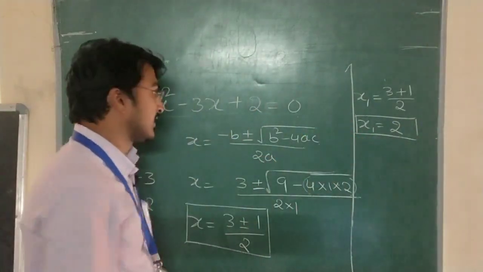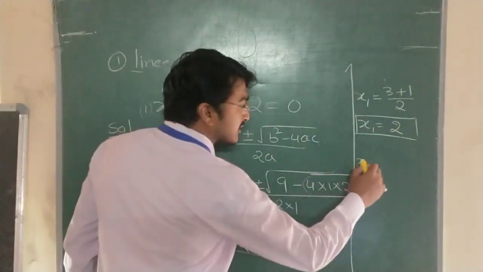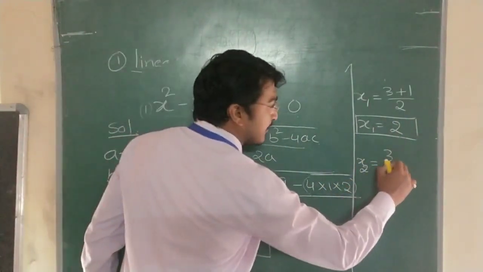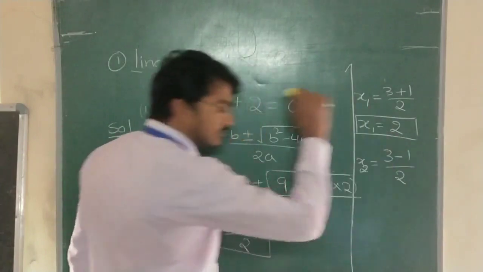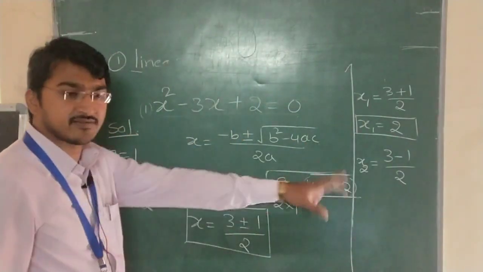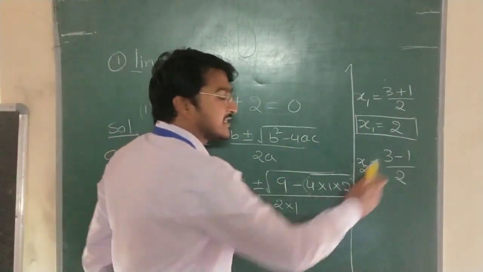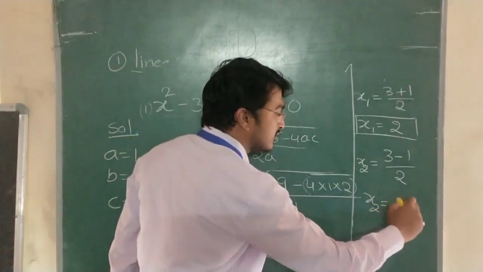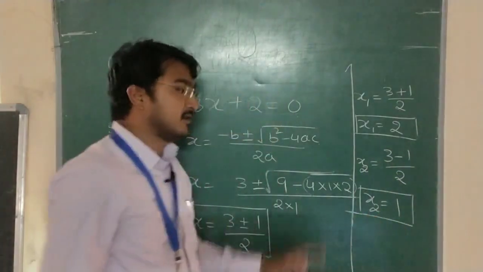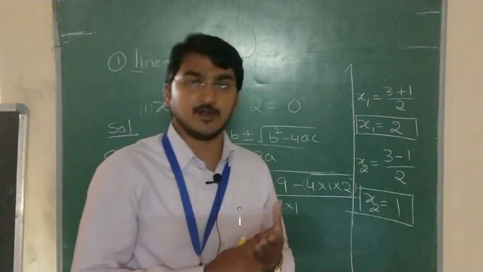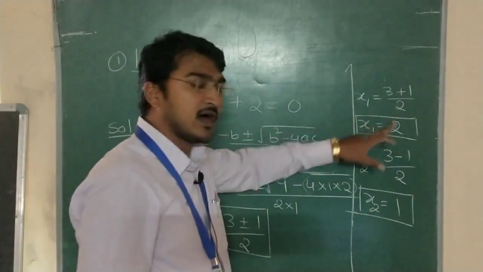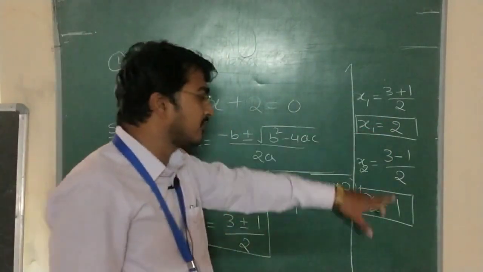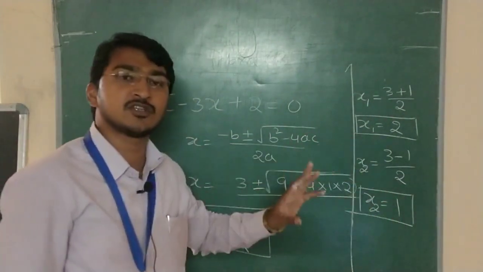Then x2 is equals to 3 minus 1 divided by 2. So 3 minus 1, what is that? 2. So 2 divided by 2 is 1. So x2 is equals to 1. That means by substituting either of the two values, 2 or 1, this equation will be satisfied. So these 2 and 1 are called the solutions for this algebraic equation.